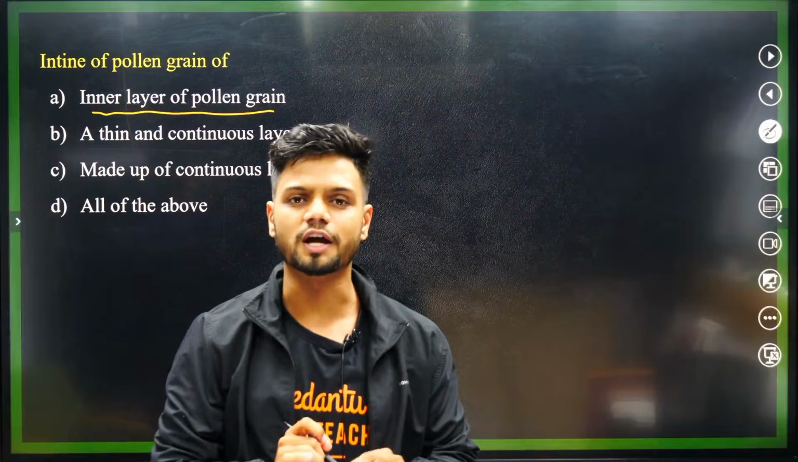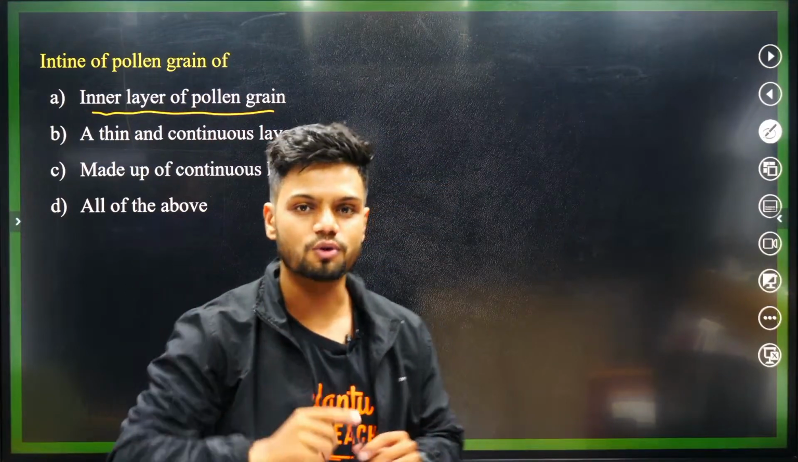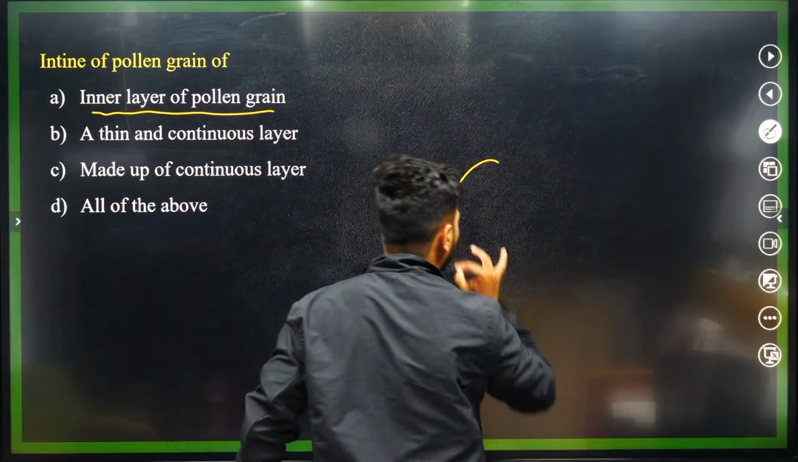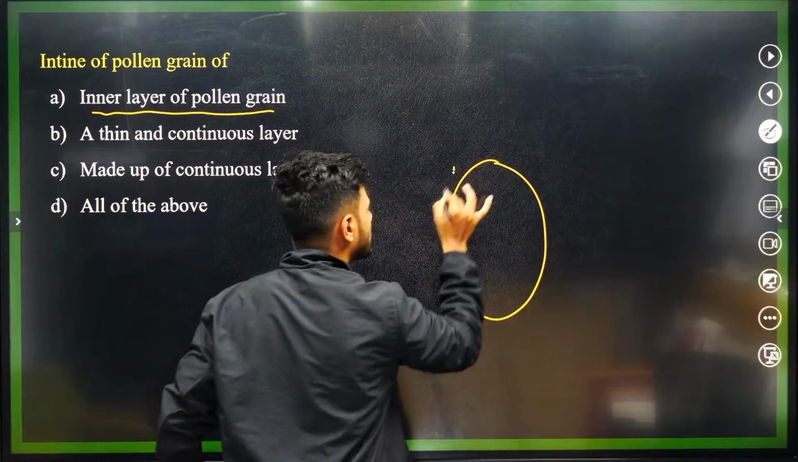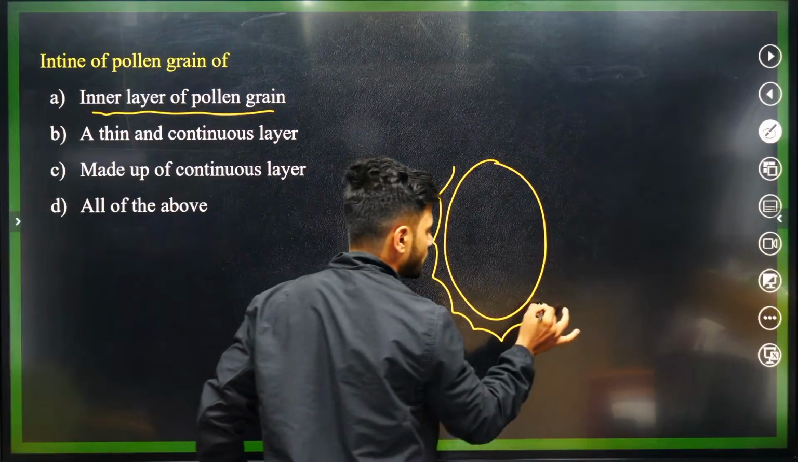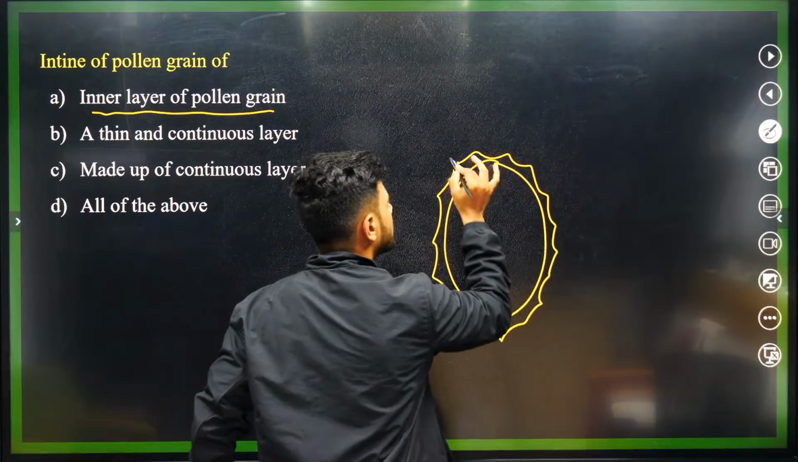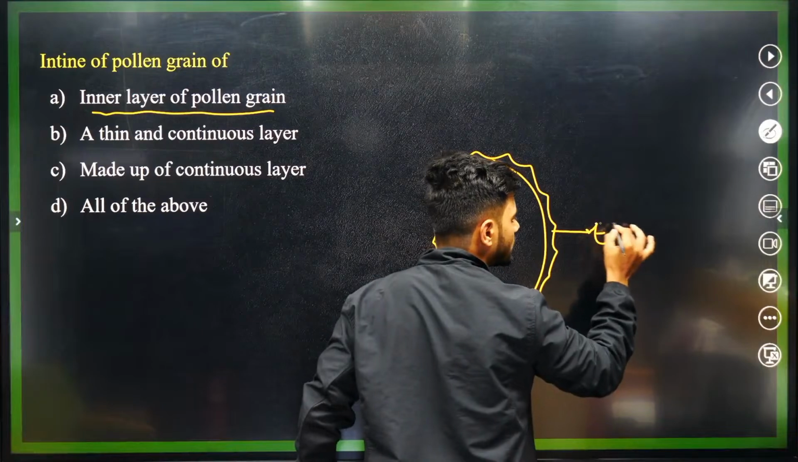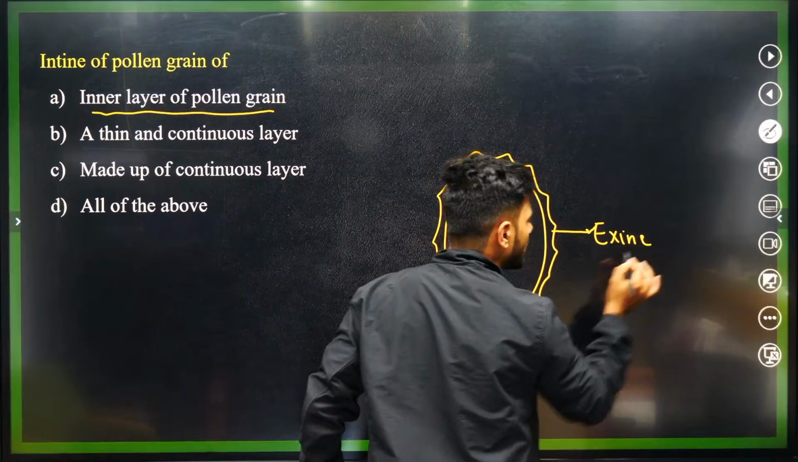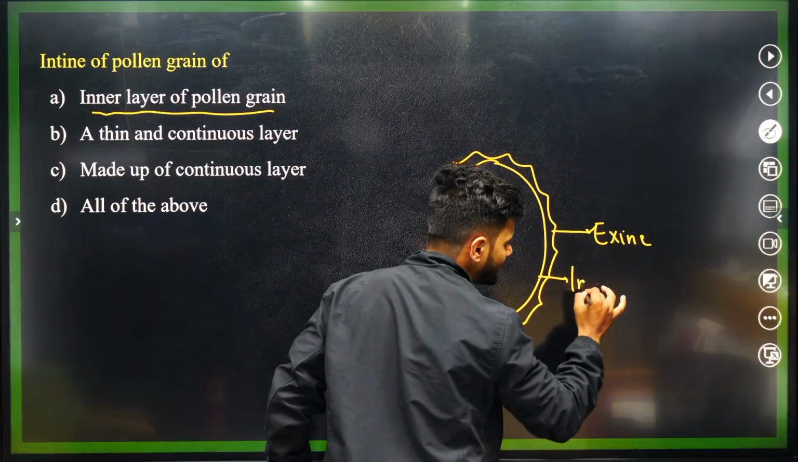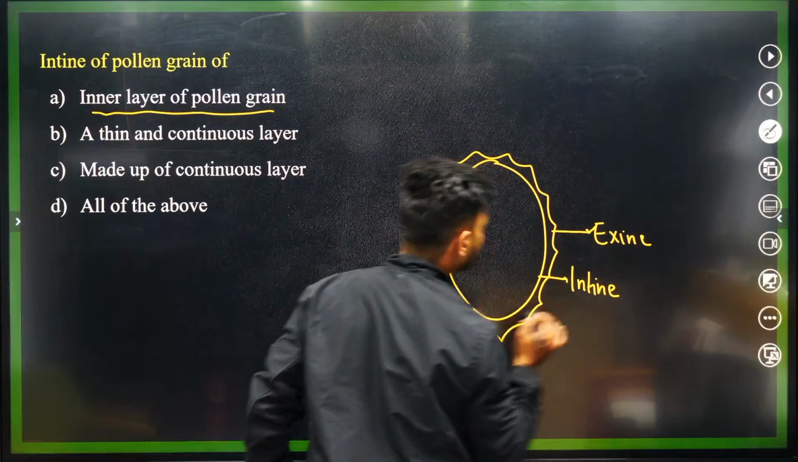Okay, so first of all students, all of you know a pollen grain has 2 different layers. All of you tell me in the chat, what is the outer layer called? If this is the pollen grain, the outer layer has ornamentation. The outer layer is called exine. The inner layer is called intine.